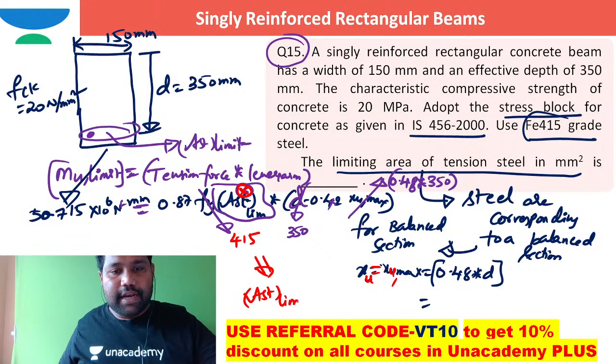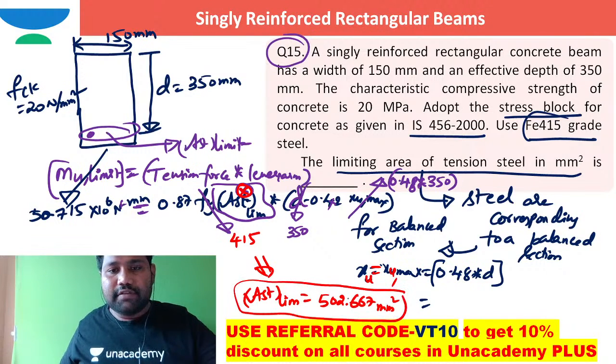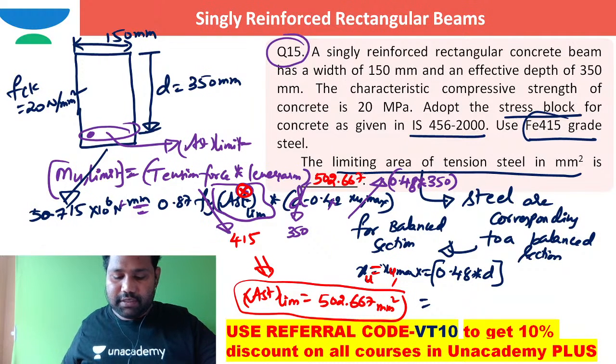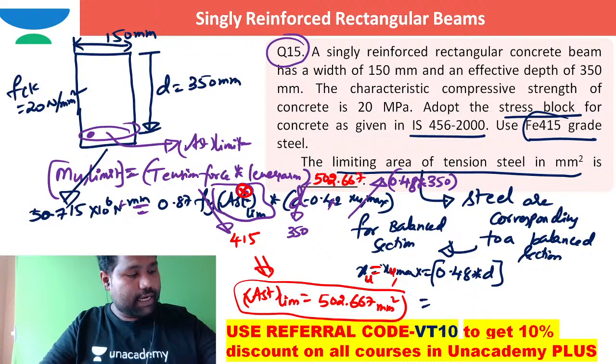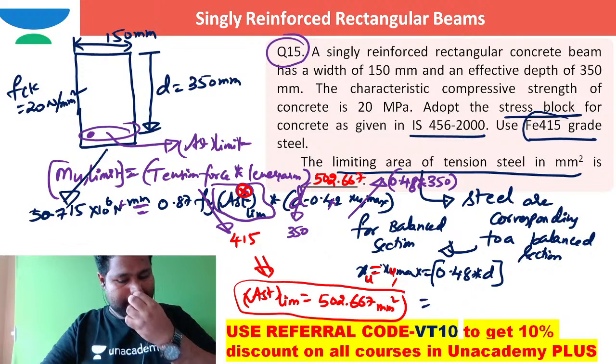Limiting area of tension steel, AST limit, is 502.6. They are expecting this area of steel in millimeter square. Here in this numerical answer, you need to type it as 502.66. That is sufficient. Can I move to the next question? Right.